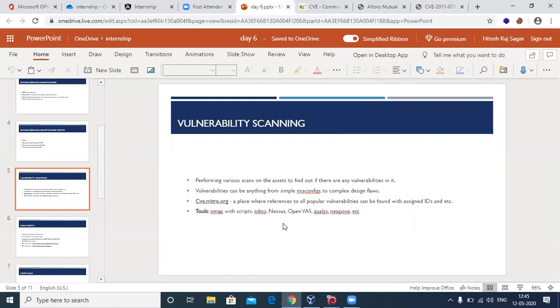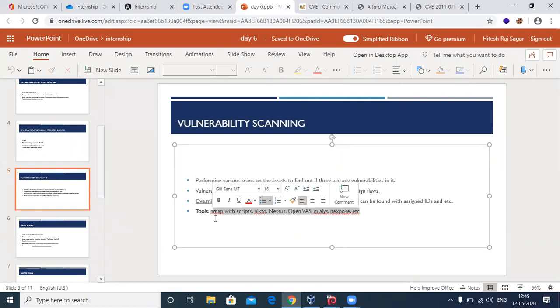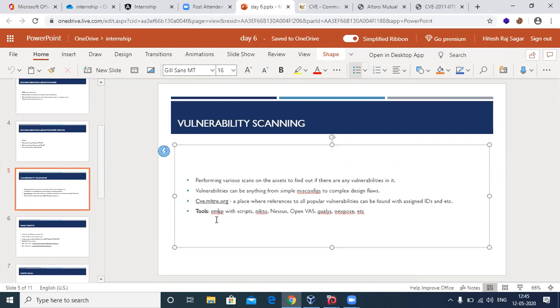Next, how are you going to perform vulnerability analysis on any machine? You have various tools to do that, and the first thing we're going to discuss is Nmap. As I told you, Nmap is one of the very important tools when you're doing the hacking part.